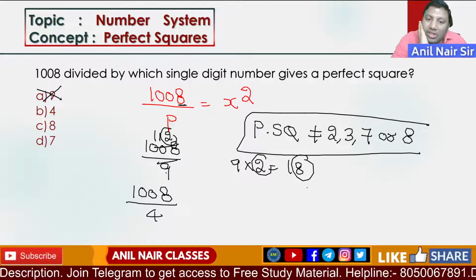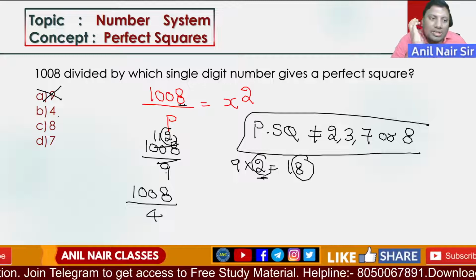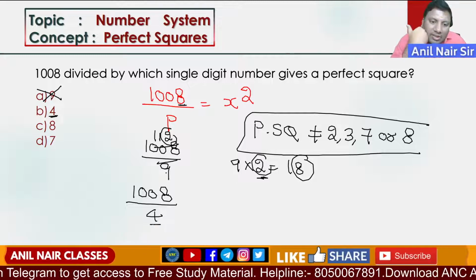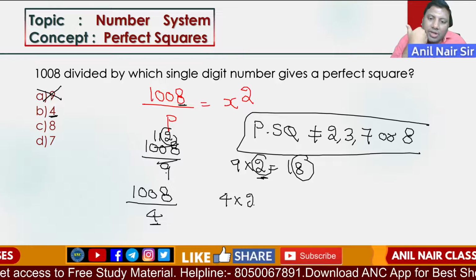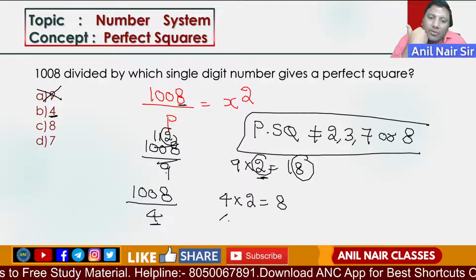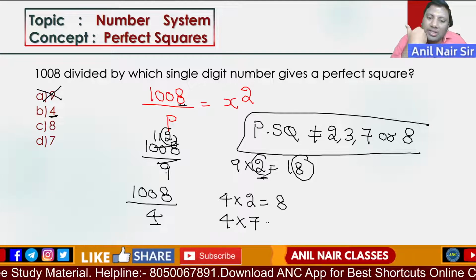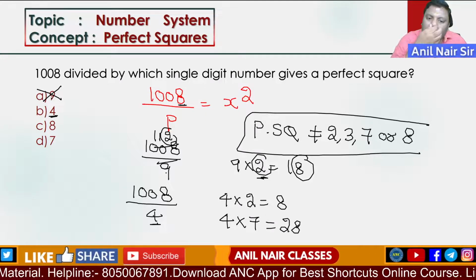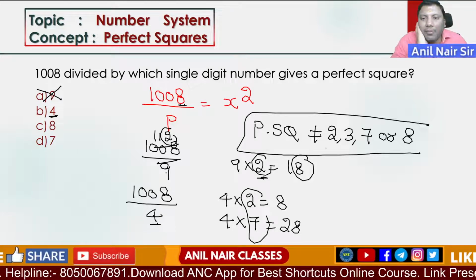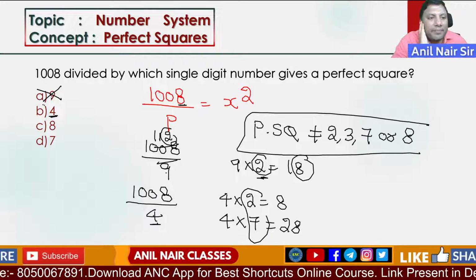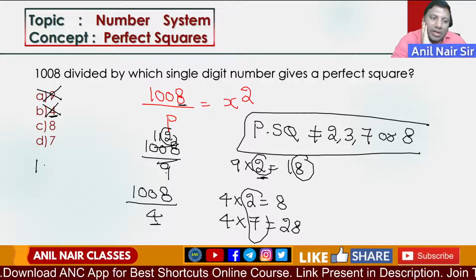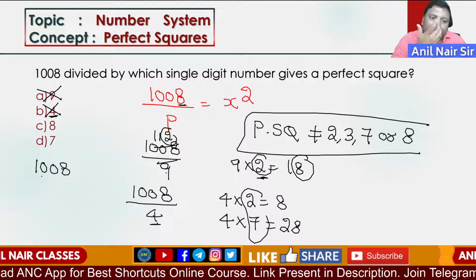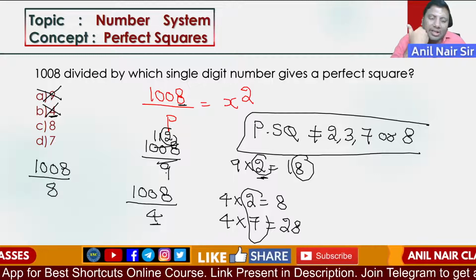To get 8, the unit digit has to be 2, and it is not possible. With 4, for which multiple will it give 8? 4 2s are 8, 4 7s are 28. So the unit digit will be either 2 or 7. A perfect square never ends with 2, 3, 7 or 8. So 4 is not possible. Next one, 1008 divided by 8.